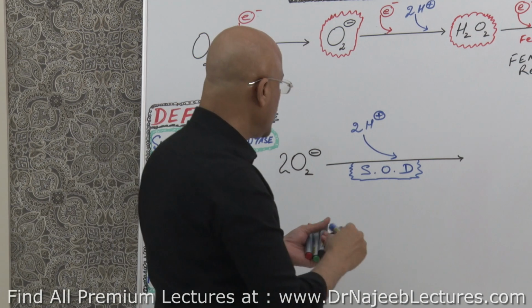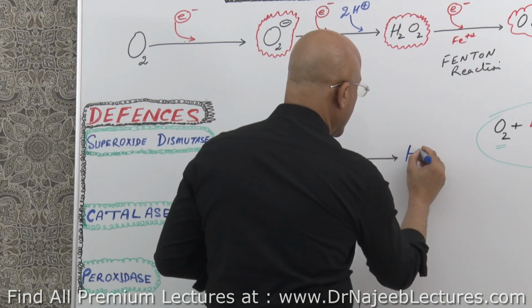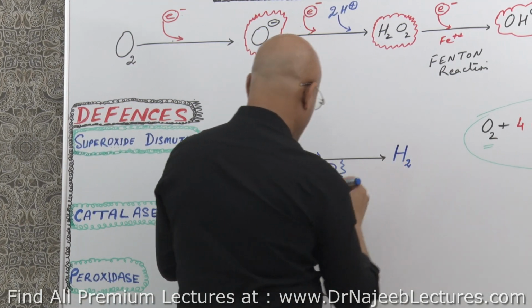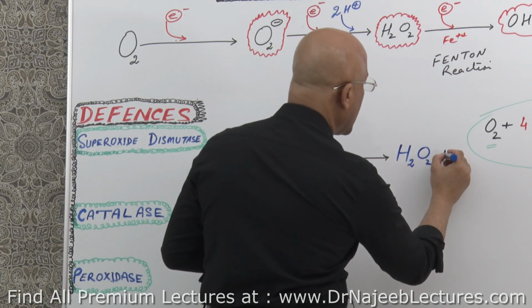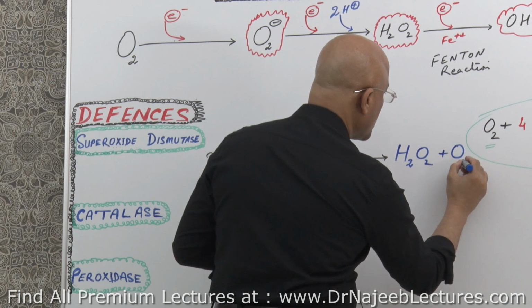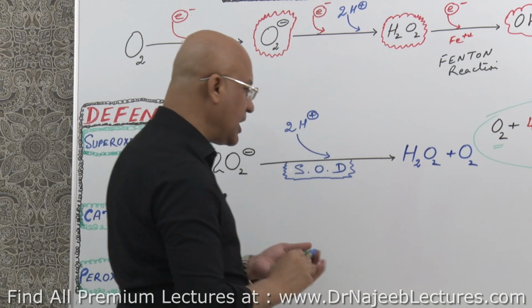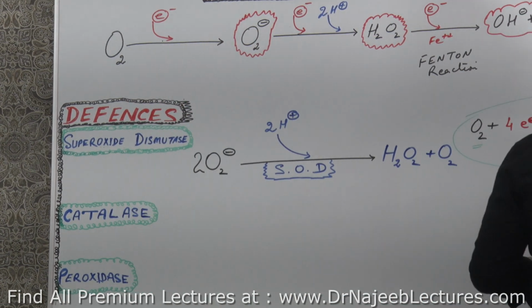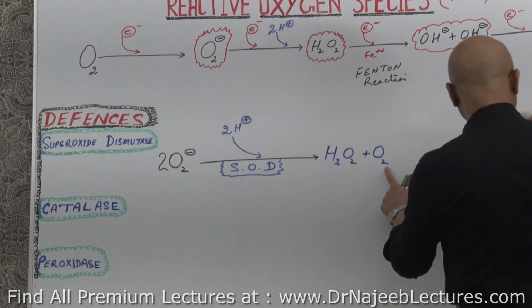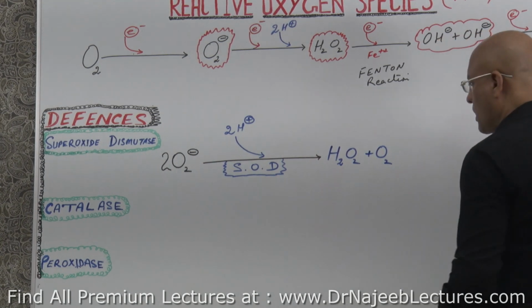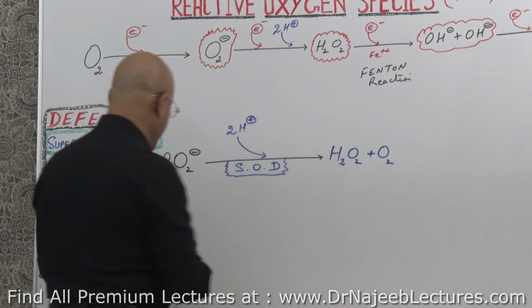Now out of this, 2 protons and 2 oxygen atoms unite together, and the other 2 oxygen atoms are released as diatomic oxygen, or oxygen gas. Now what has happened actually?